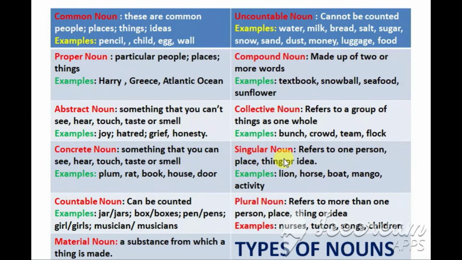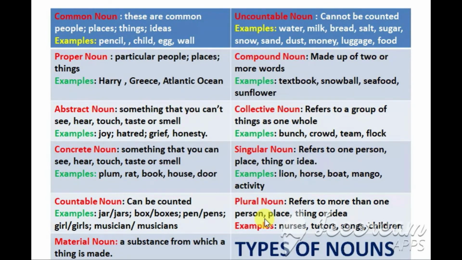Now we come to singular noun. Singular noun refers to one person, one thing, one place or one idea. For example, lion, horse, boat, mango, activity. These are all examples of singular nouns.